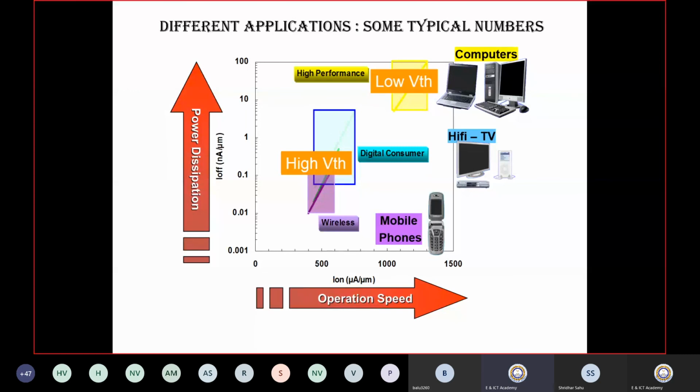So ultimately, in summary, we can say there are two types of design possible. One is called high performance. The high performance is based on low VTH operation, and one is based on low power. The low power designs, those having wireless applications, require a high VTH design.